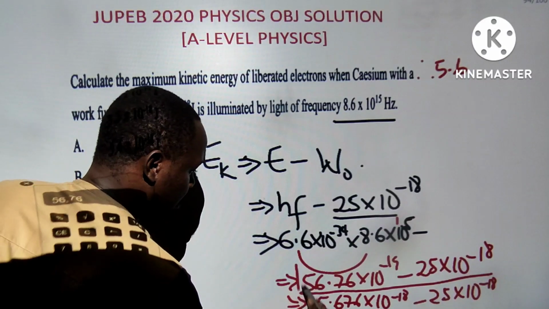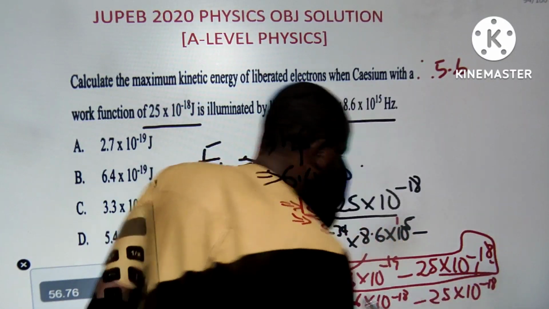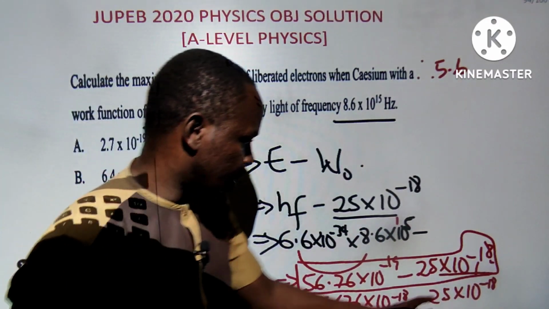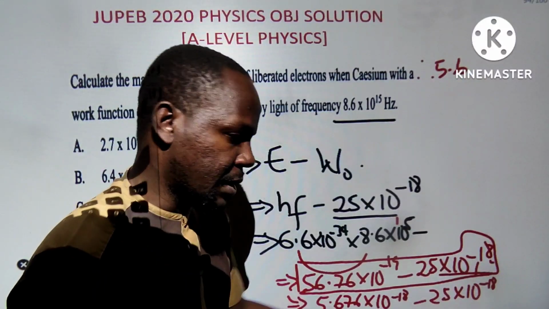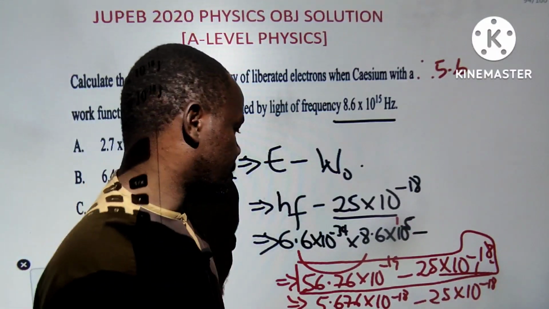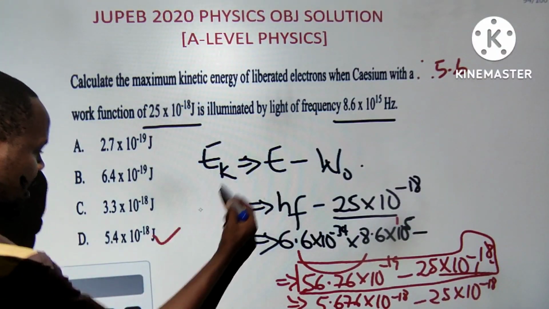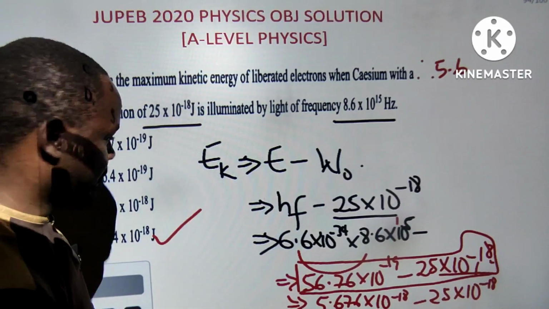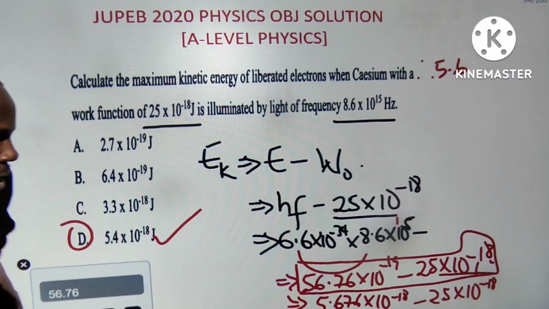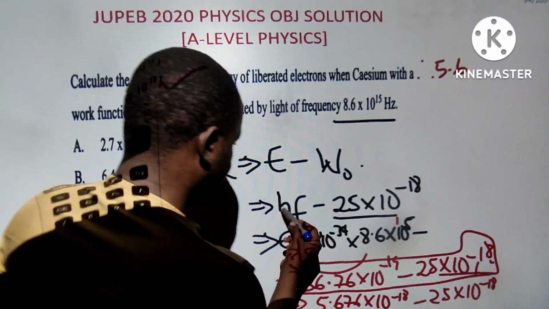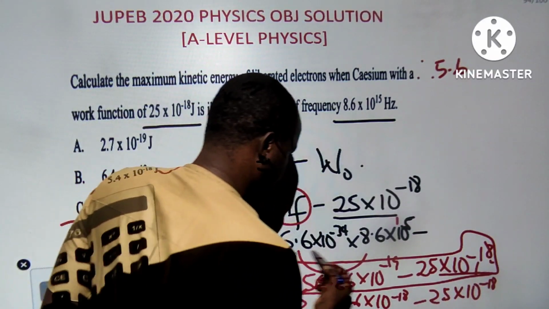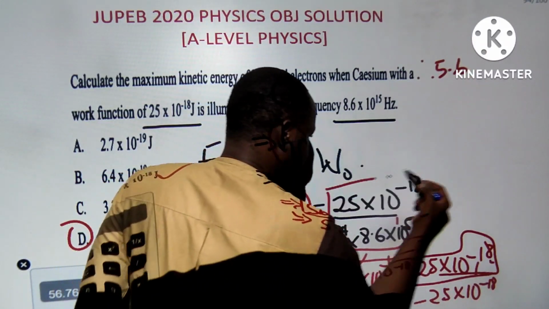I don't have a calculator, and that is why I'm working directly. You can see 56 minus, this is minus 19. I shift this 10 to the back, 0.25. 56 minus 0.25 will give me 5.4. Like that should be like 5.4. So this is the closest answer to what I have. But you can punch a calculator to this. Just subtract this value, which is the answer of this one, minus this guy.